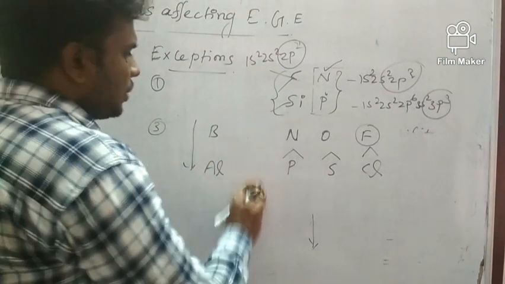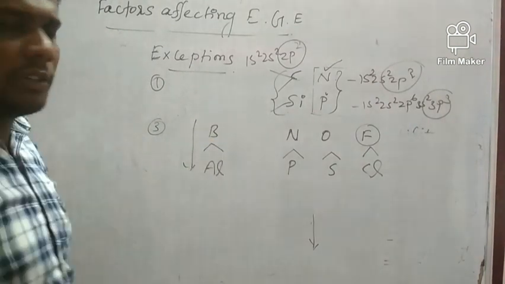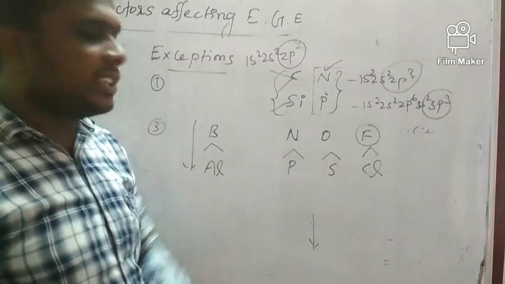Nitrogen. Okay, here, leave this. If you have taken aluminum, aluminum is having more electron affinity than what is that? Boron. What is the reason, sir?